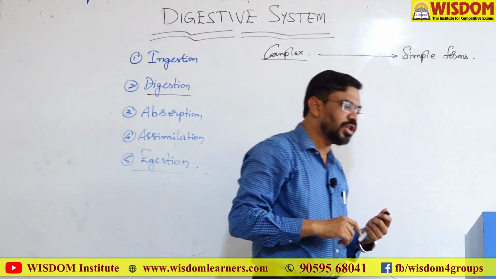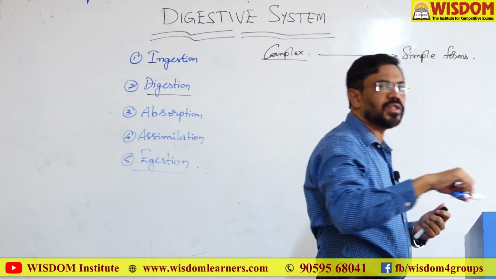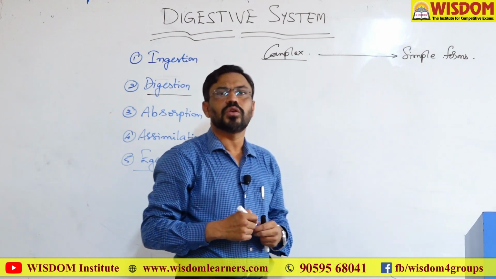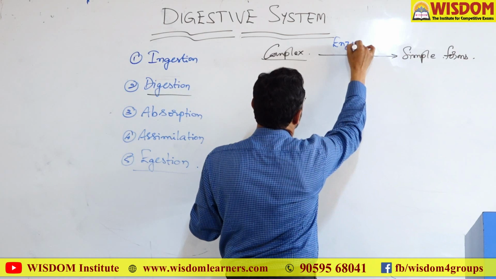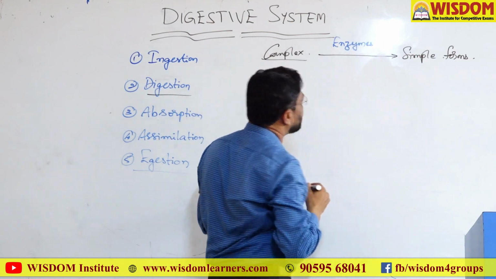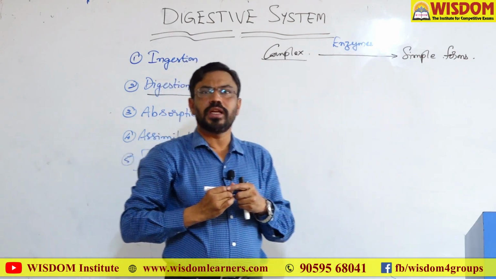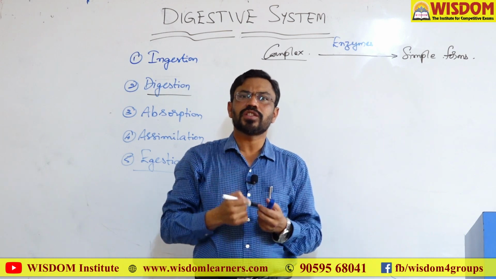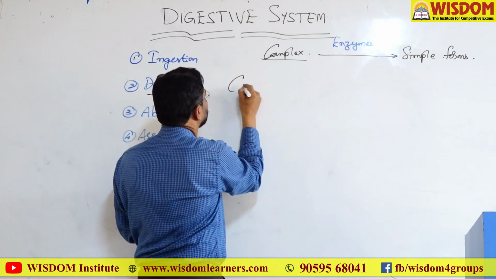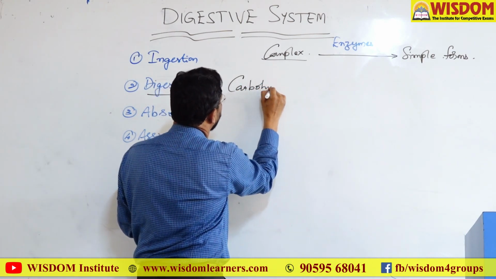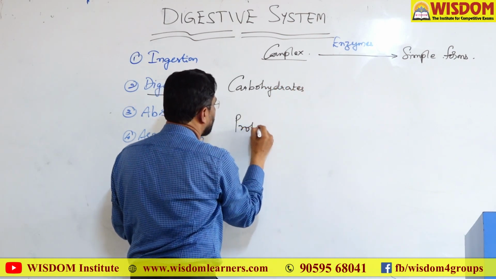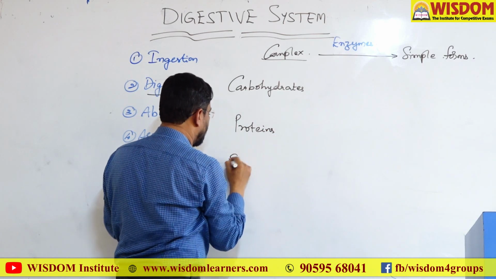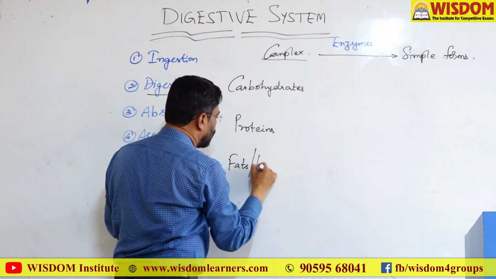For this digestion we need various types of chemicals. These are called digestive enzymes. Generally we will intake various types of nutrients like carbohydrates, proteins and fats or lipids.